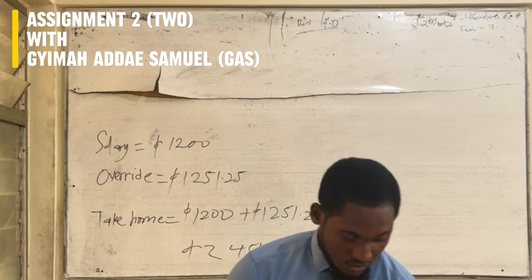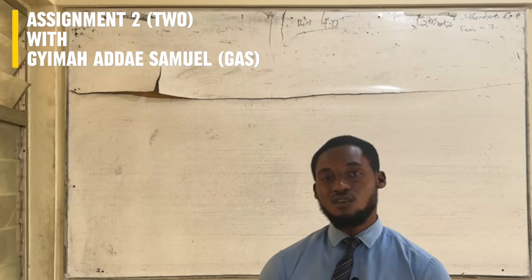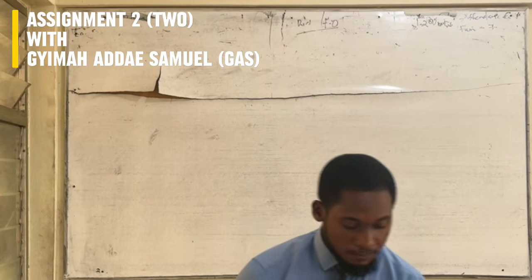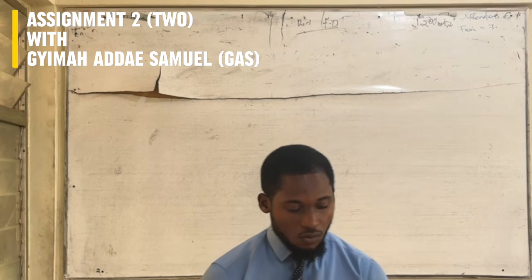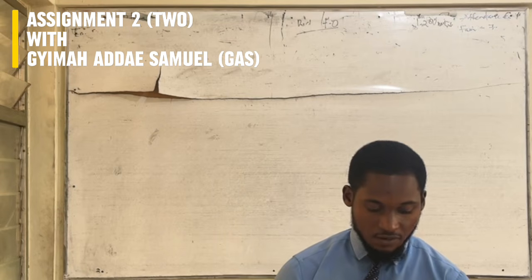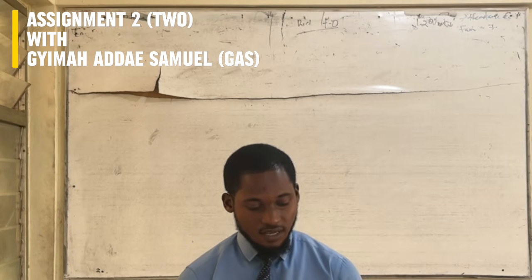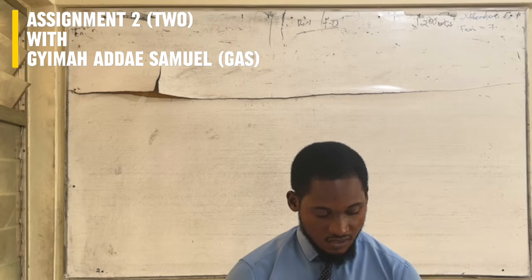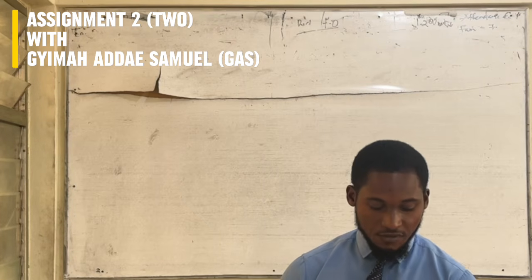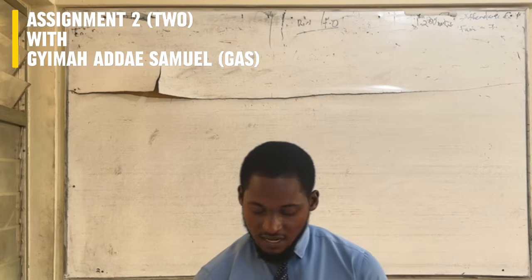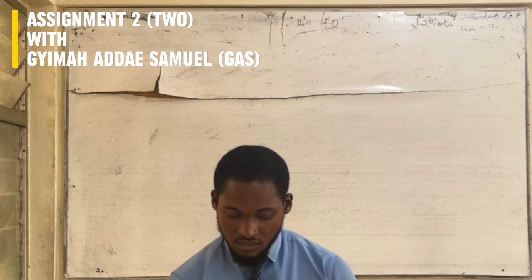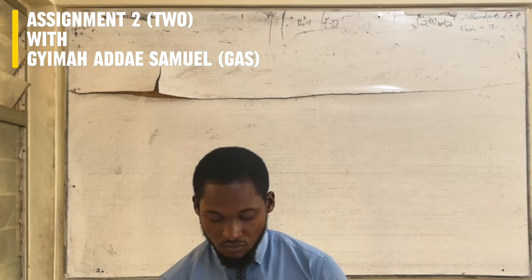So now we move on to question VII. It says Muntaka made a sale of 55,500 Ghana cedis and had a return of 4,000 Ghana cedis. What is his gross earning?